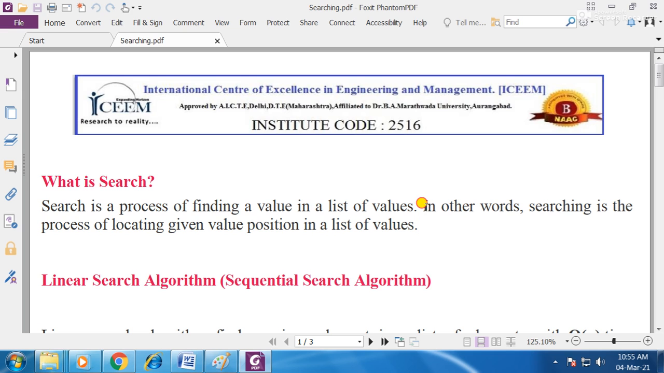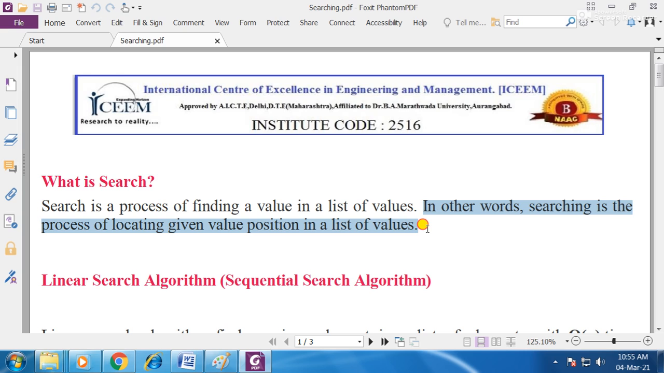In other words, searching is a process of locating a given value's position in a list of values. Means from that particular list, whatever element you are going to find, at what position it is present in that list, that position we are going to find out. That particular process is called searching.